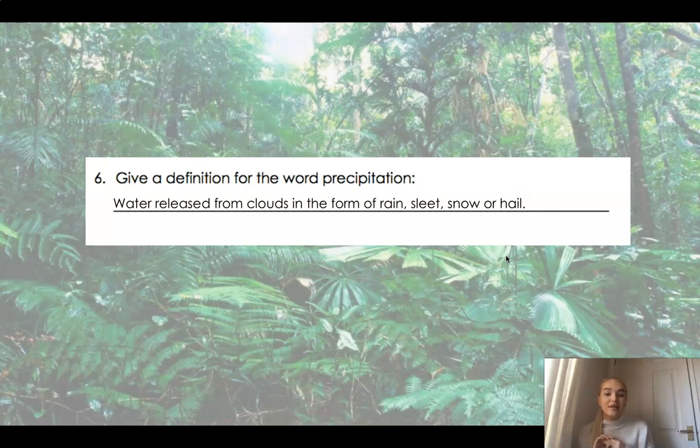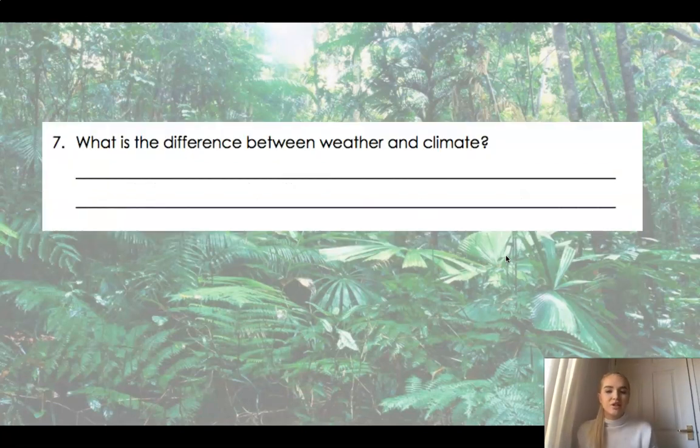Now you can give yourself a mark if you've done at least 2 examples, such as rain and snow or rain and hail. And you must say that it's water that's released from the clouds and it changes according to the weather. So if it's really freezing, it will turn into snow, which is why we've had a lot of snow recently.